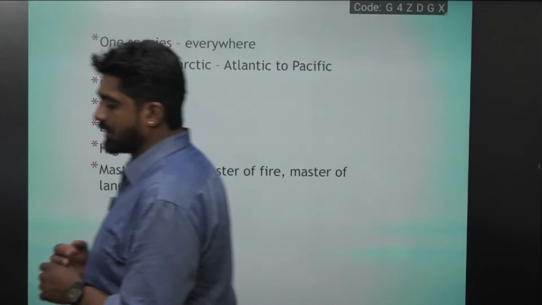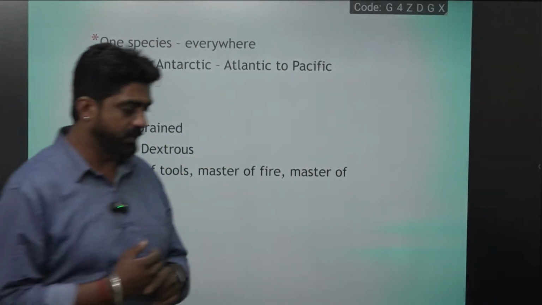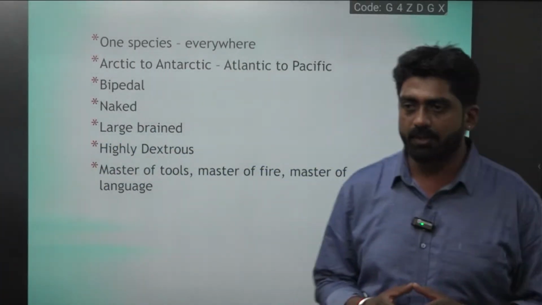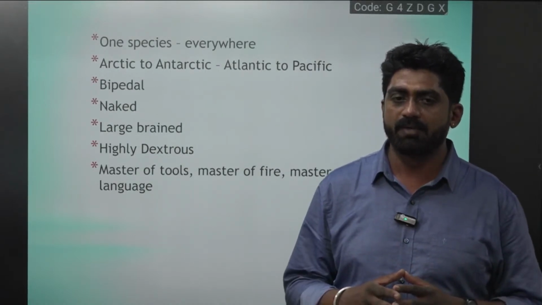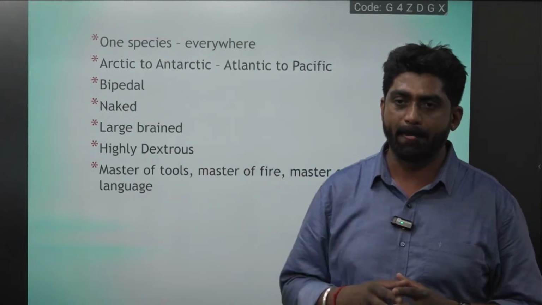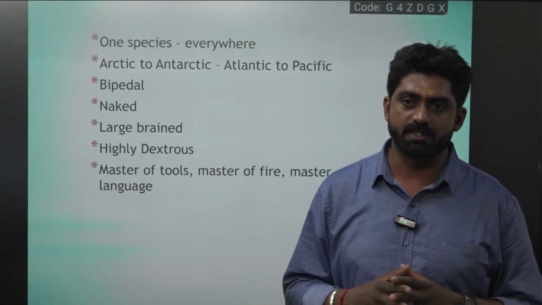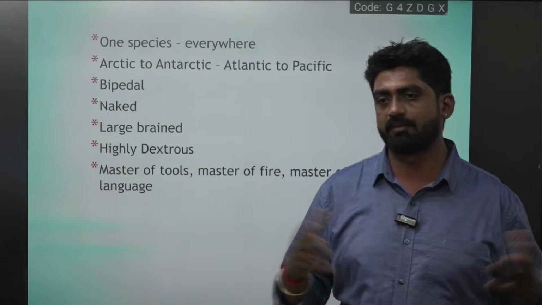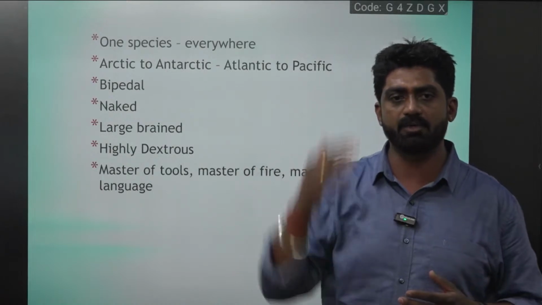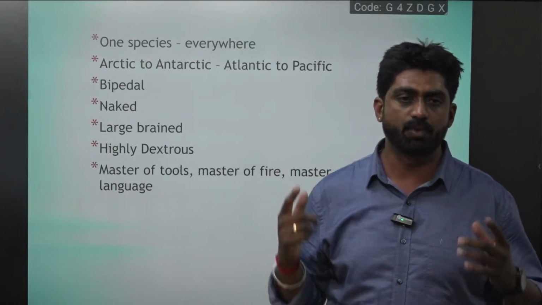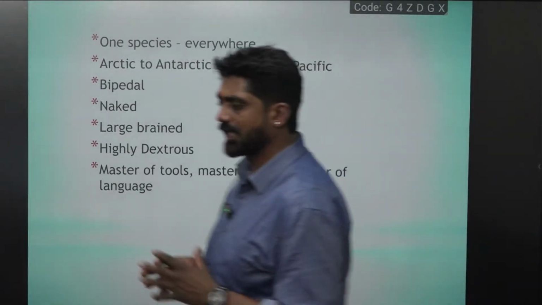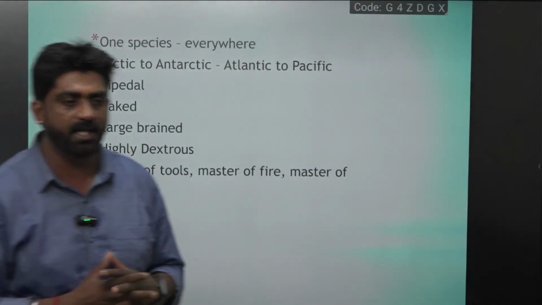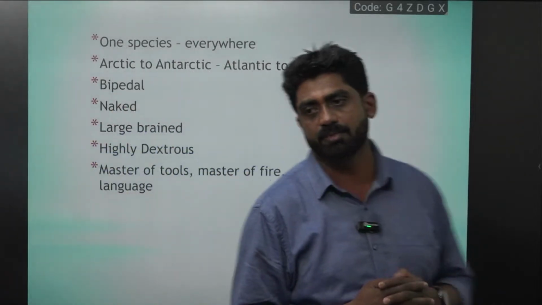And this Homo sapiens, as you all know, based on particular geographical conditions or climatic conditions or topography, we can see a particular flora and fauna. But this Homo sapiens, you name it, and we are everywhere. From Arctic to Antarctic, from Pacific to Atlantic, there is one species, that is Homo sapiens. Any geographical conditions, any topography, any climatic conditions, anywhere, everywhere, one species, that is Homo sapiens.